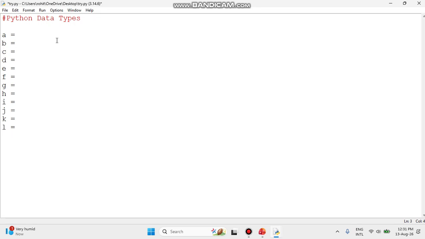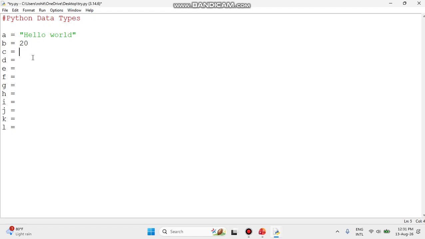Right now, check it. First, inside the code we are going to write hello world. Obviously this hello world is a string data type. This string will be saved inside A and it will show the output. Let's try another one. This is 20. Whenever we are not writing quotation marks, it is directly a number. We can say it is numeric data, or an integer.